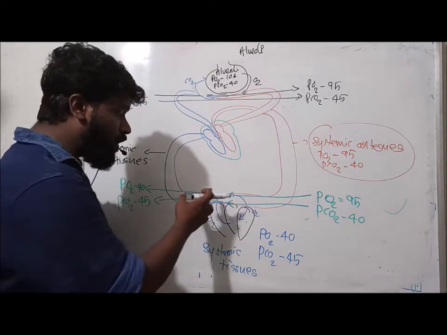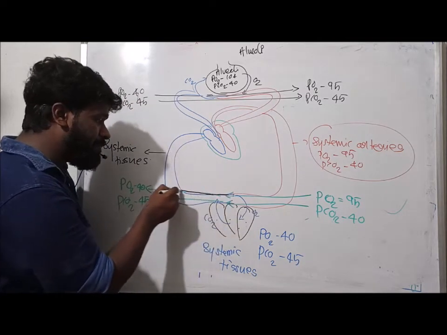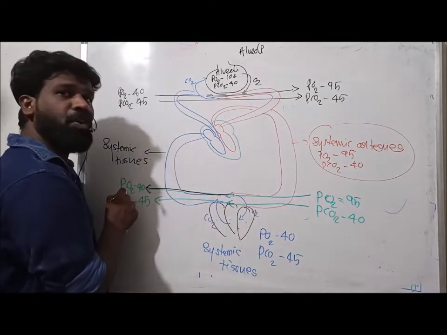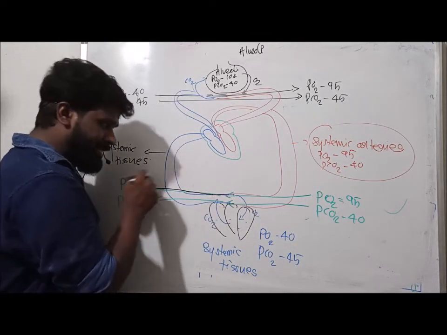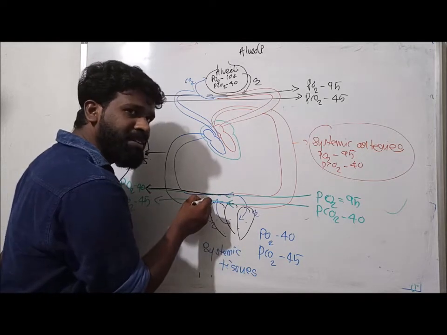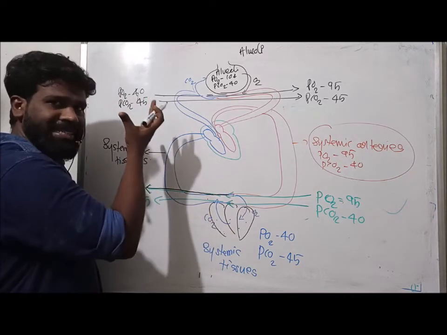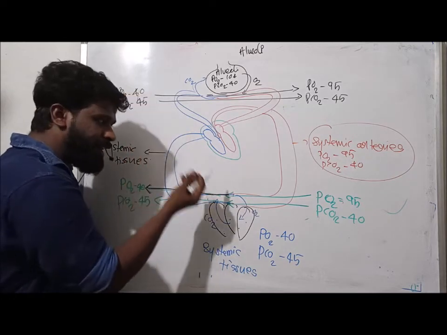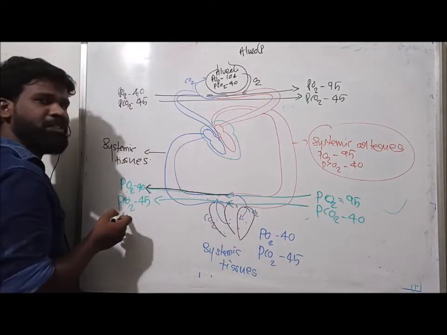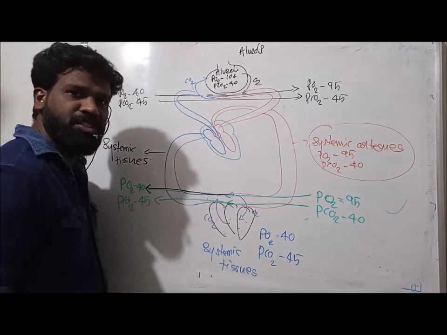What happened to the oxygen concentration in the blood? The oxygen concentration in the blood decreases from 95 to 40 mmHg. Similarly, the carbon dioxide from the tissues diffuses to the blood. As a result, the carbon dioxide concentration in the blood increases. So the partial pressure of carbon dioxide increases from 40 to 45 when it passes through the capillary surrounding tissue.